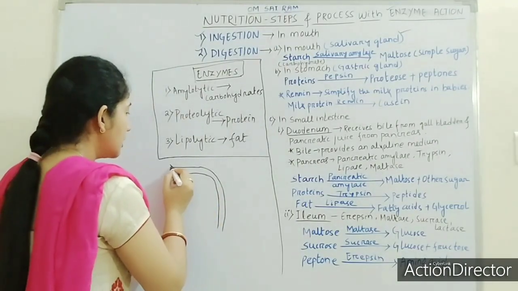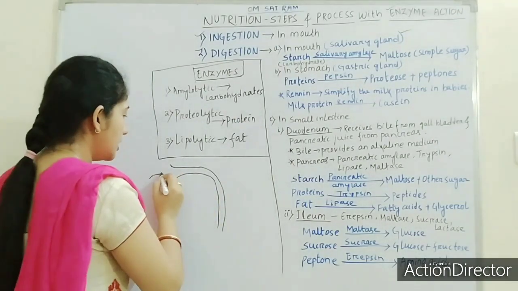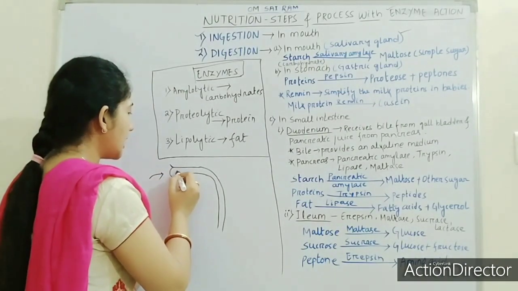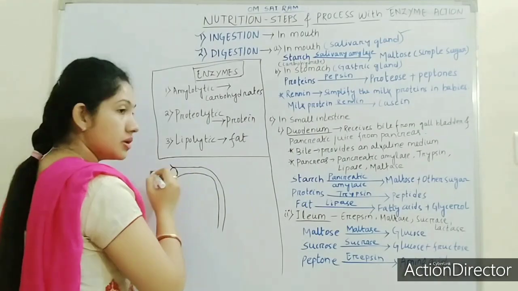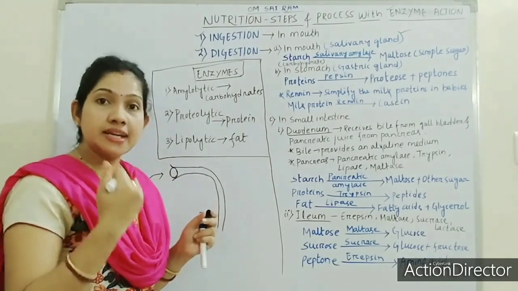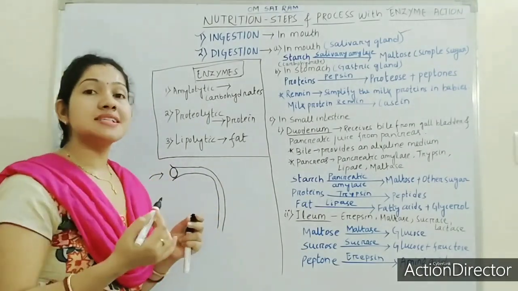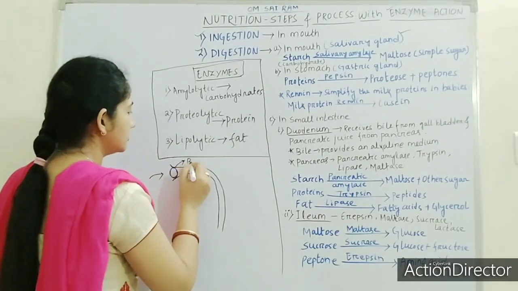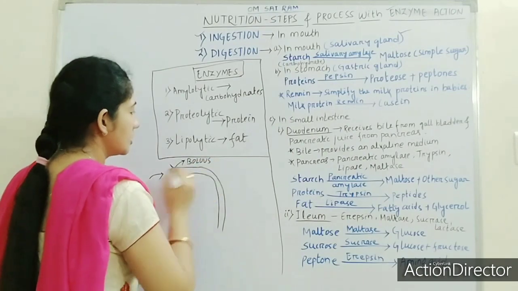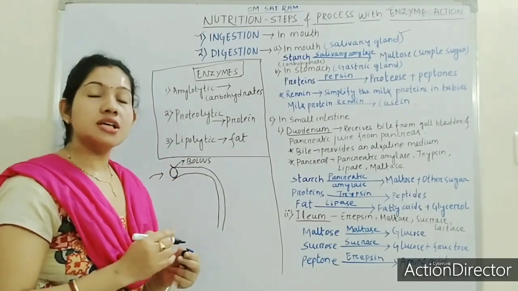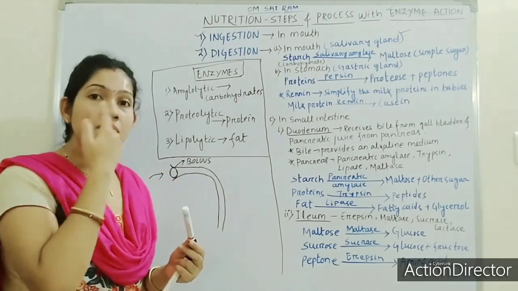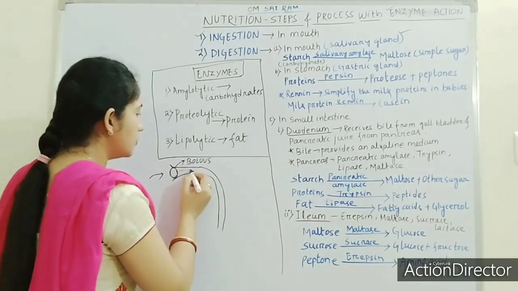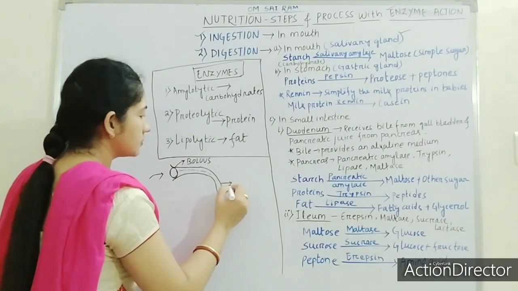So here, when we ingest food, by the crunching of food with the help of teeth and tongue, it will form a semi-solid mass which is called bolus. This is called bolus. Bolus is a semi-solid mass formed in the mouth. This bolus now will move to the food pipe.